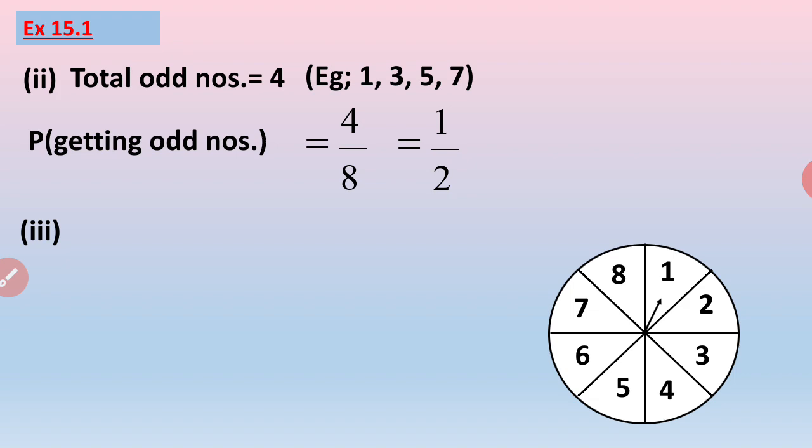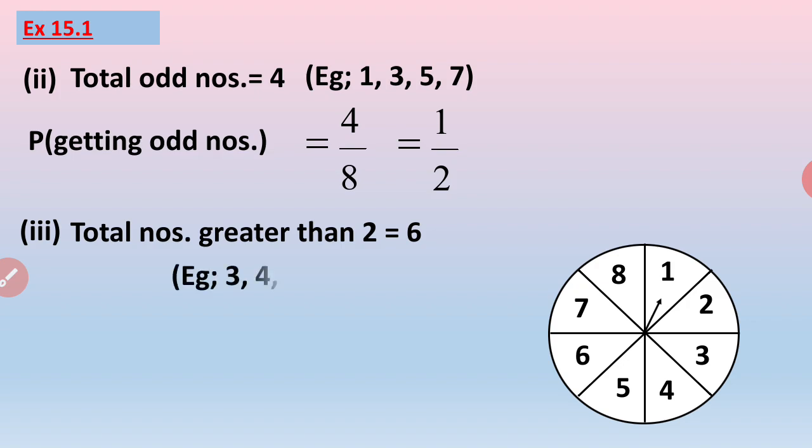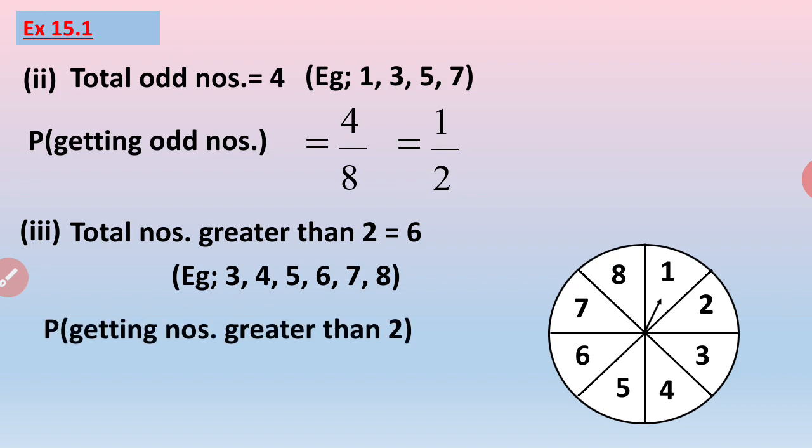The next is total numbers greater than 2. Now greater than 2, the numbers will be from 3 to 8. So they are total 6 in number. So the probability of getting any number that is greater than 2 will be 6 divided by 8, which can be reduced further to 3 by 4.